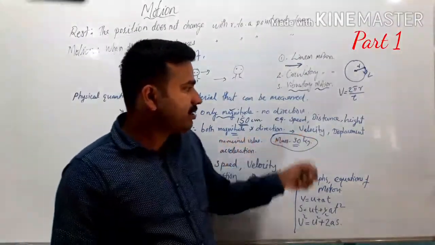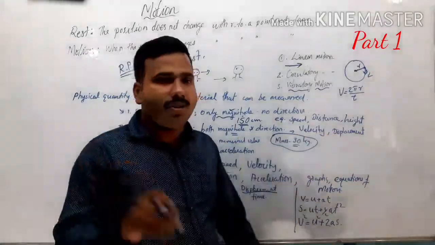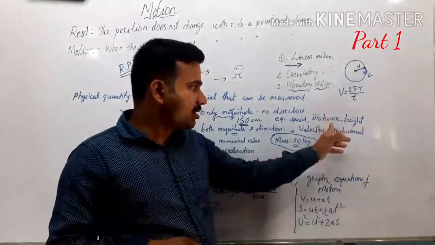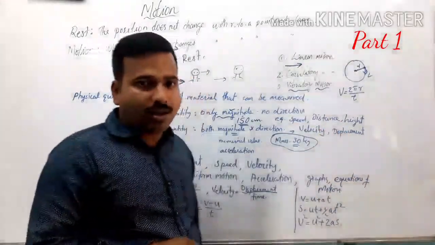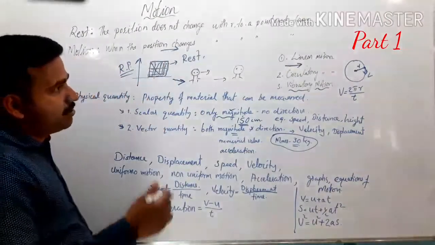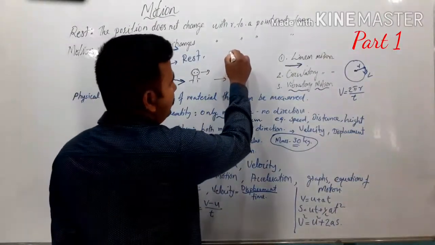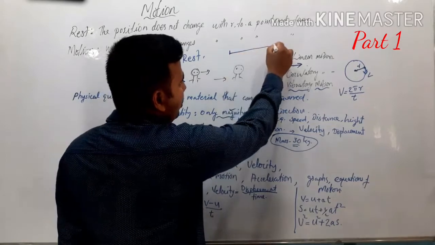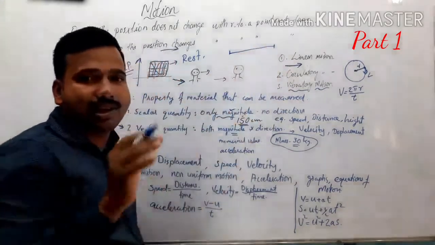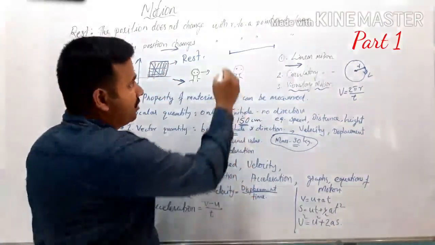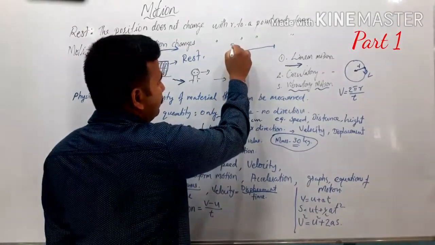Similarly, there are certain physical quantities like distance and displacement. So let us now discuss what we mean by distance. Distance is the total length of the path travelled by an object. That is called distance.